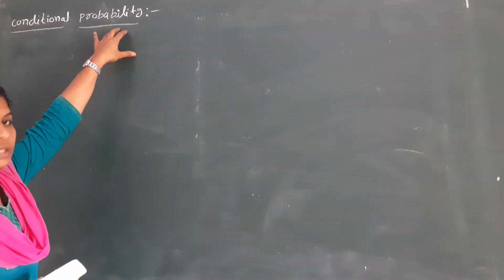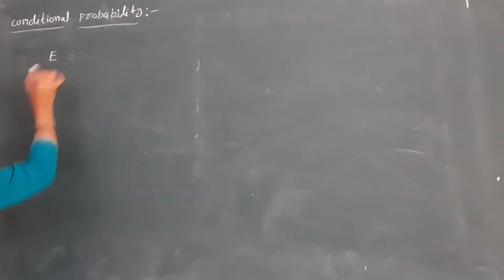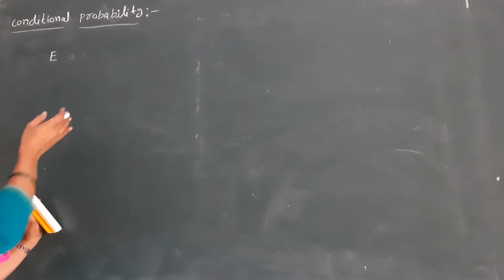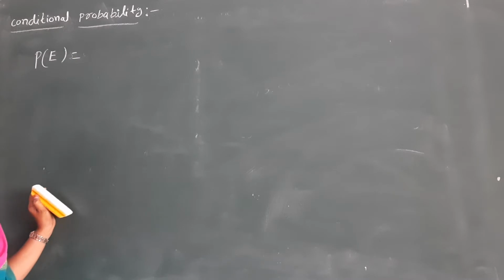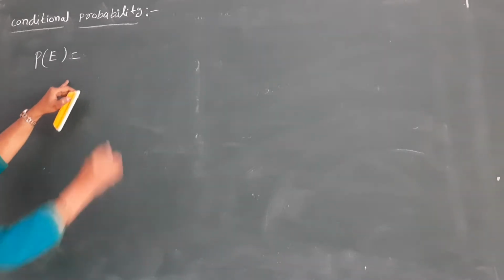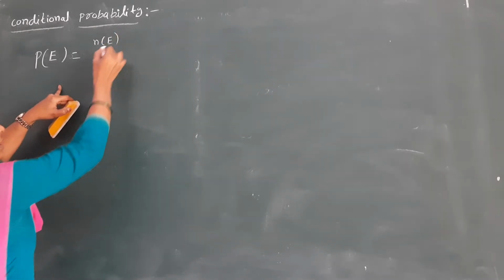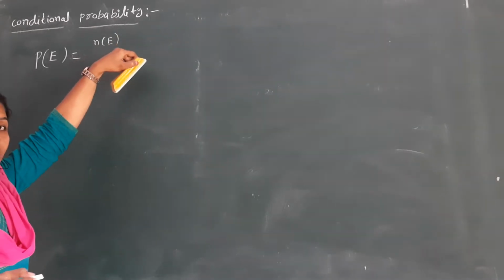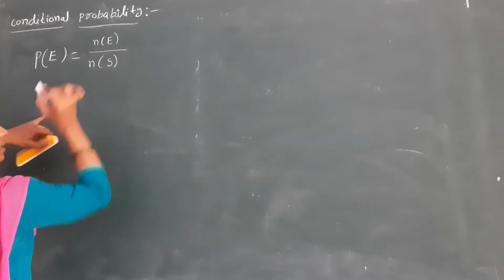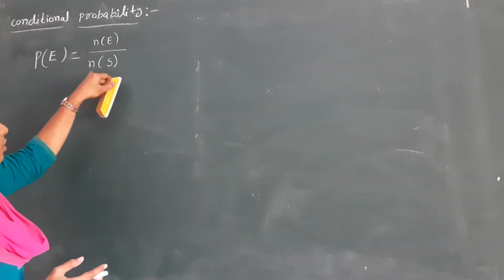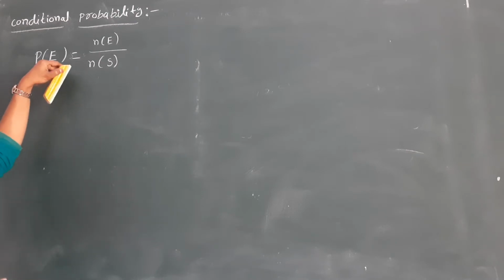First, probability. What is the meaning of probability? For example, E is an event. The probability of the event, P of E, is equal to the number of favorable cases, N of E, divided by the total number of possible outcomes, N of S. That is the formula for the probability of E. Here E is nothing but an event.